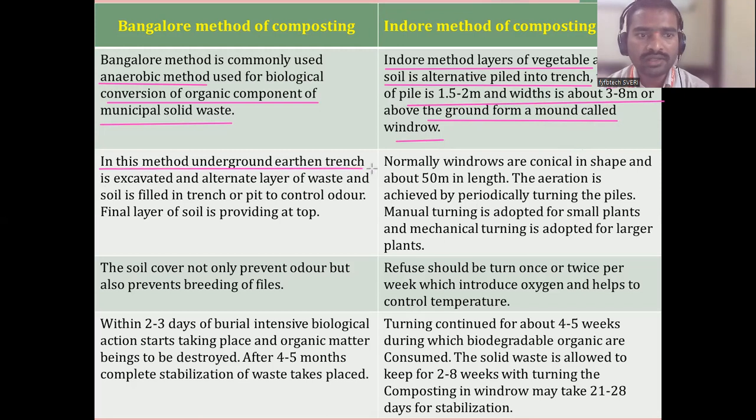In this method, underground earthen trenches are excavated.